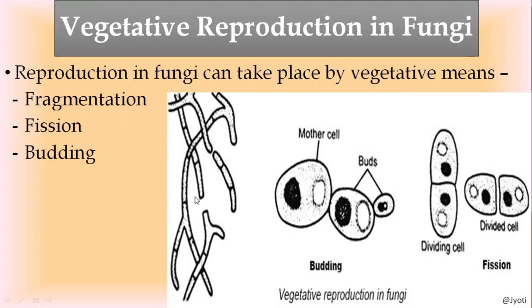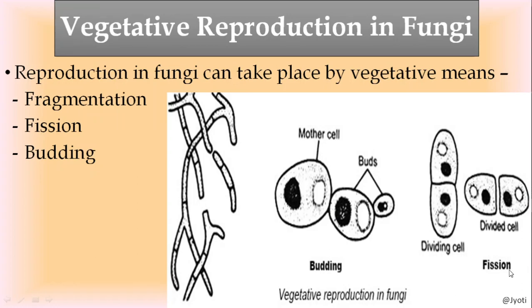So what does fragmentation mean? When the fungal hypha is broken into pieces, each piece, when it gets favorable conditions, gives rise to a new mycelium, a new fungal body. That is the fragmentation method. The other one, budding, you have already studied in your class 10th, budding in yeast. This is a well known method of reproduction in yeast.